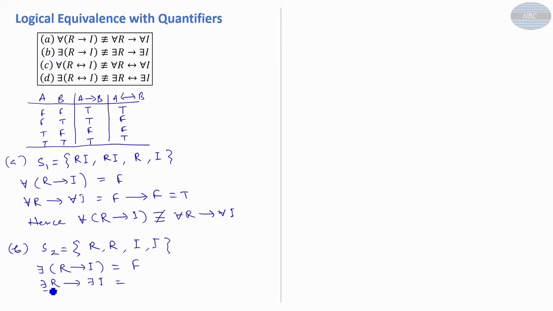Now come to the right hand side: there exists R conditional there exists I. What is the truth value of this? Is there at least one person who is rich? Yes, that is true. Is there at least one person who is intelligent? Yes, true. So in the truth table, true conditional true is true. When you compare these two, it is very clear that the left hand side is not equivalent with the right hand side.